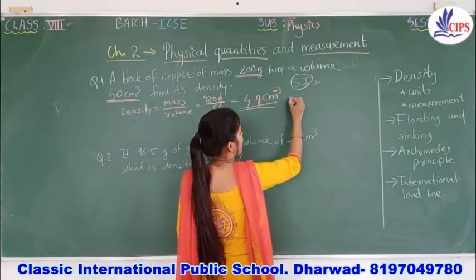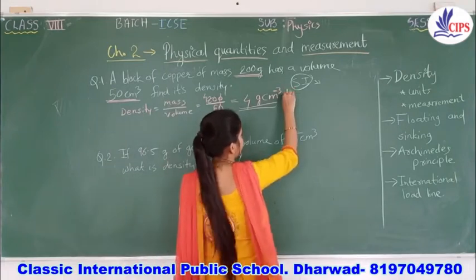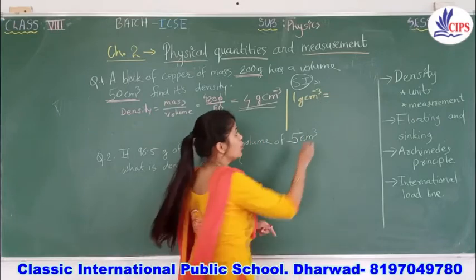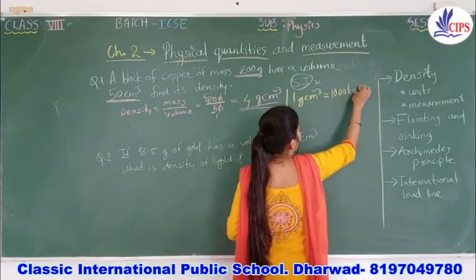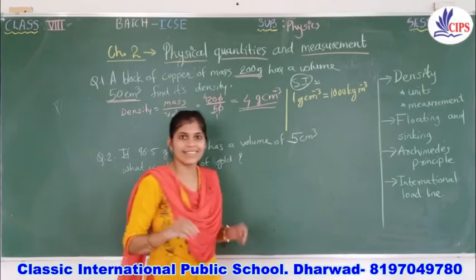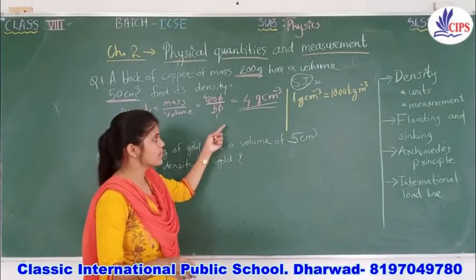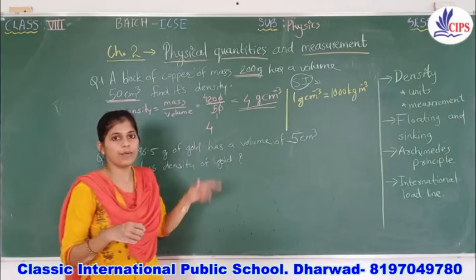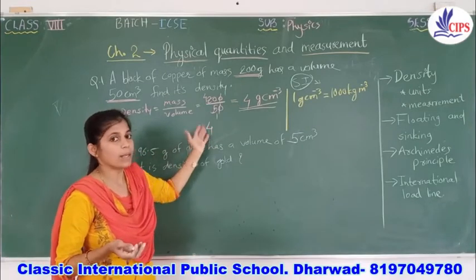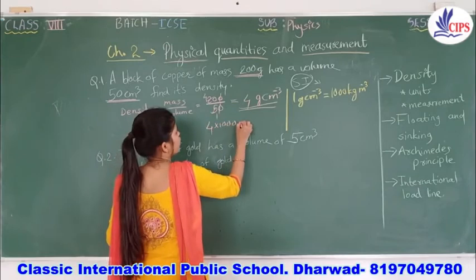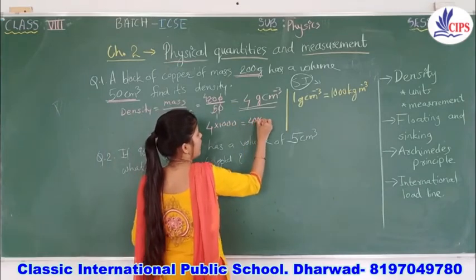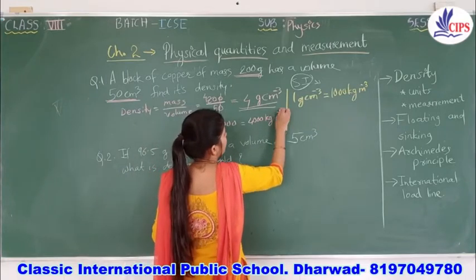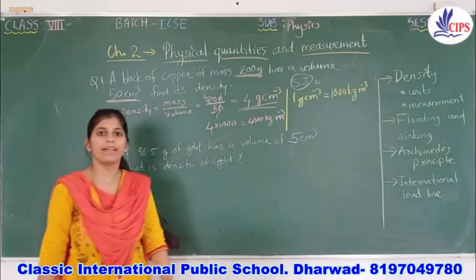Basically, keep in mind one formula which is very important. 1 gram per cubic centimeter is always equal to 1000 kilogram per cubic meter. This is the formula. Then what will you do here? You will simply take the answer you have got here, this 4 gram per cubic centimeter, and multiply it with 1000. So what answer will you get? Yes, it is 4000 kilogram per cubic meter. So this is the answer.